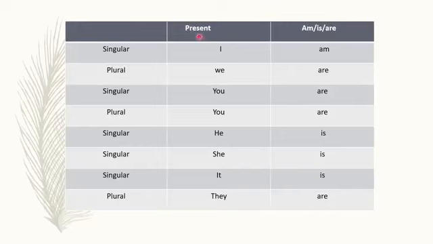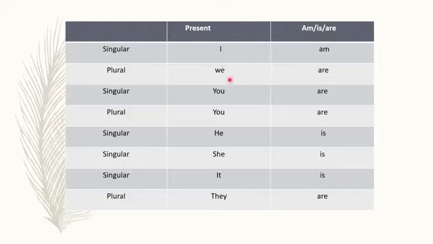Let's see. First, I means myself. If I want to speak about me, at that time I will use here I. I is a pronoun that you already learned in your pronoun chapter, right?